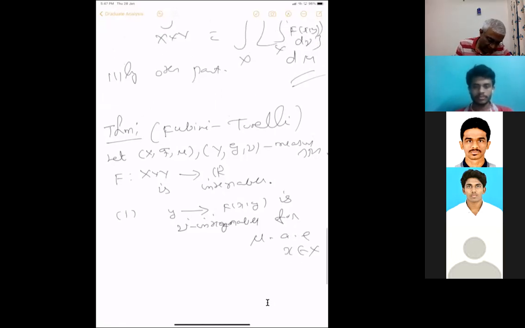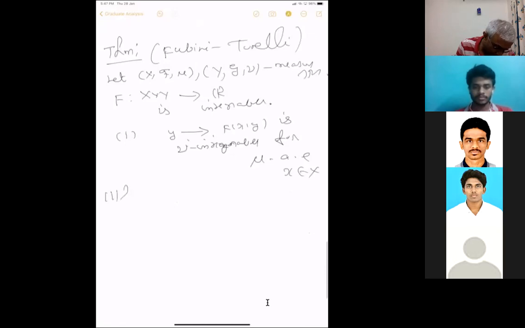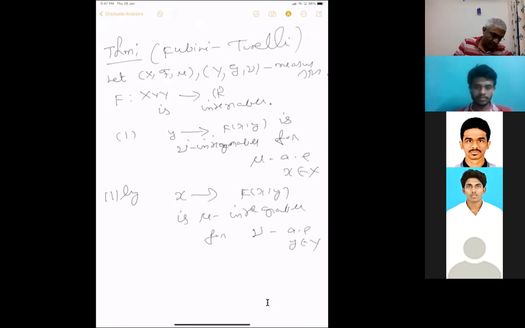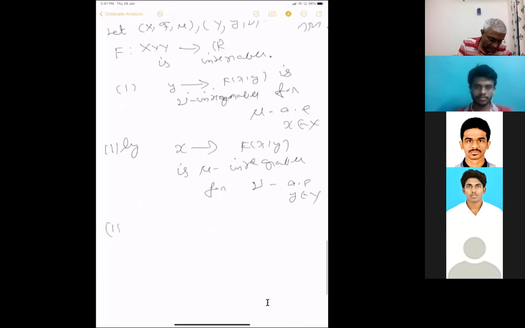Similarly, this function x going to f(x,y) is mu integrable for nu almost everywhere y in Y. That is the first statement. The second statement is we integrate the function f(x,y) with respect to d nu y. Then we consider this function is mu integrable.